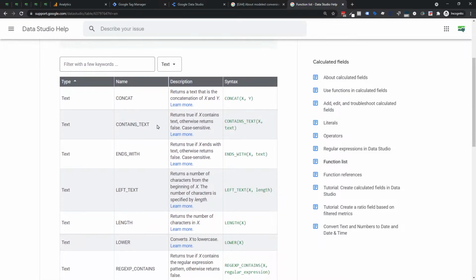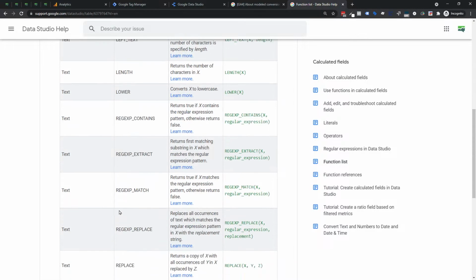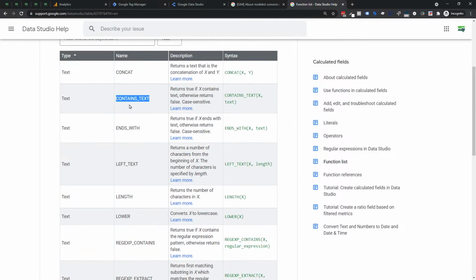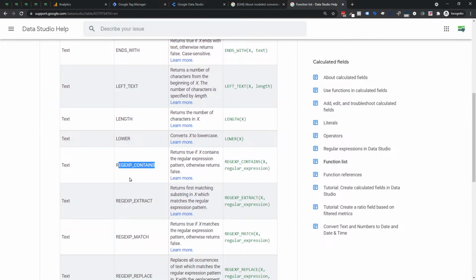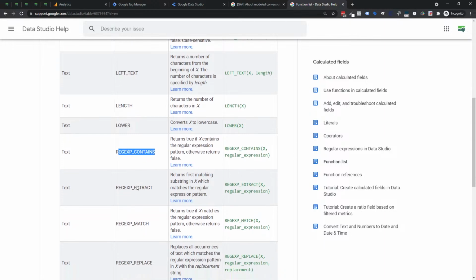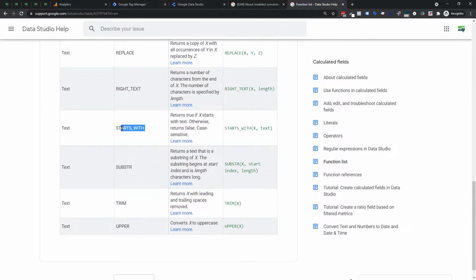And what they did is they made these up. So a lot of these are new. Not all of these were back here. So like contains text is new. Ends with is new. Let's see, left text is new. Right text is new. I think regex contains is new. So there's a lot of different ones that were back here. I think they have a starts with as well. So if the text starts with this.